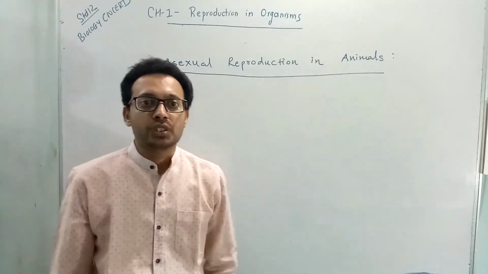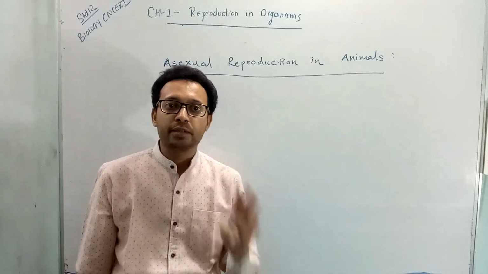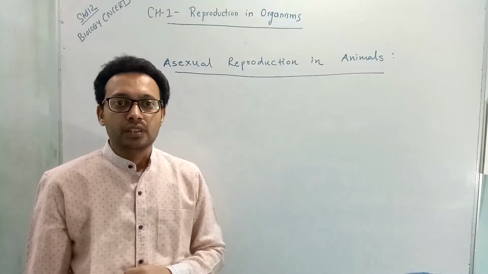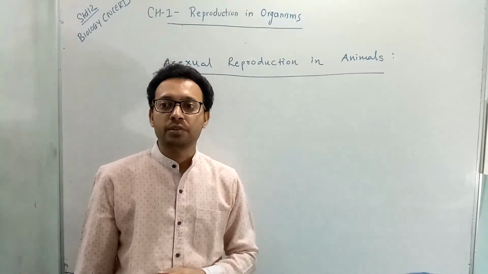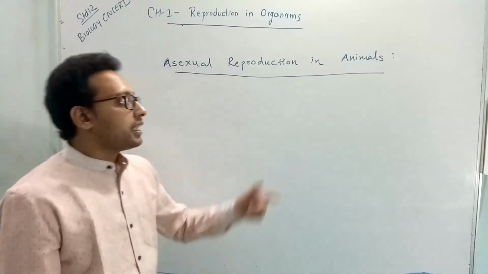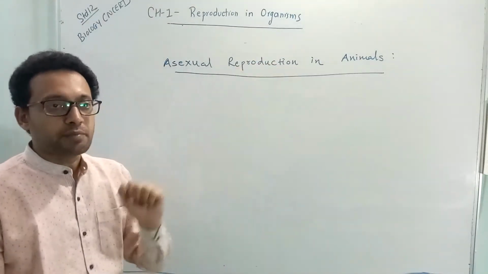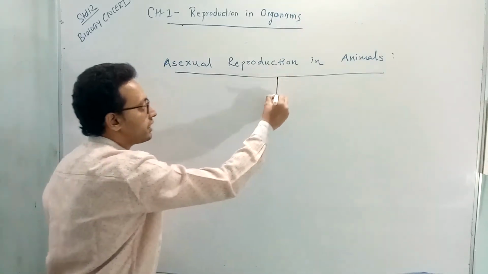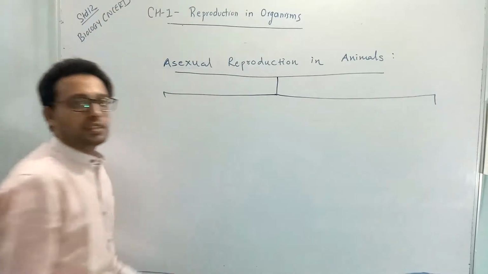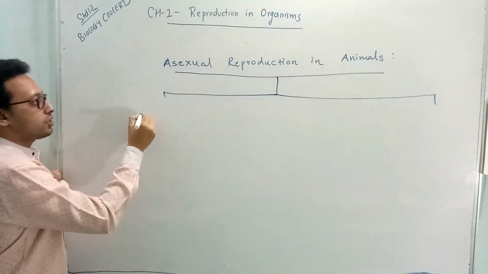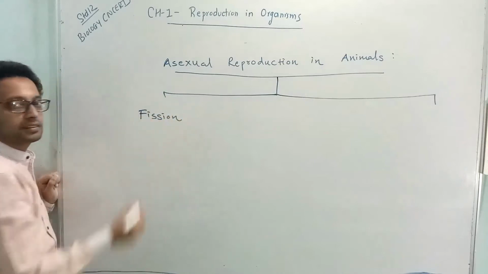Animals reproduce asexually. Mostly unicellular organisms only reproduce asexually, whereas multicellular organisms mostly reproduce by sexual reproduction. Those animals which reproduce asexually do so by four types of asexual reproduction. The first type is a method called fission.